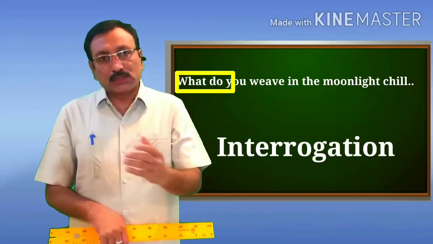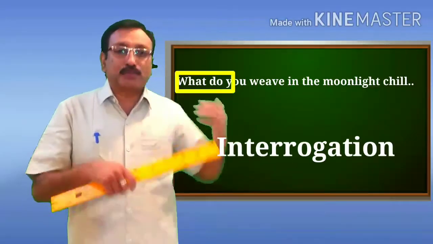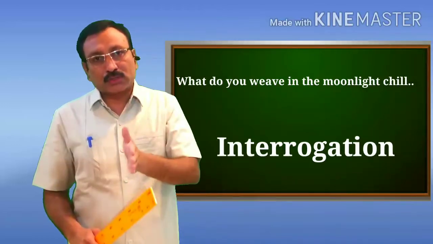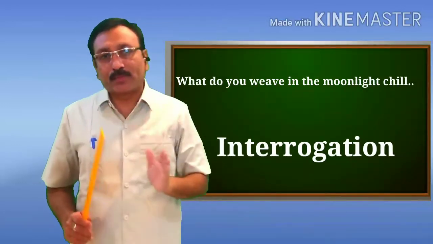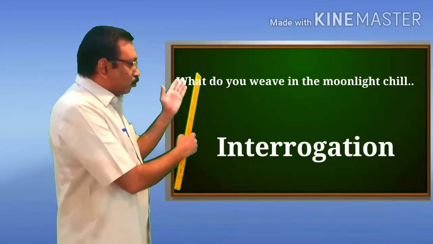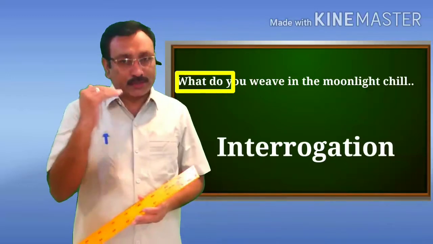So whenever there is a question asked by the poet or another speaker in the poem, the line in the form of a question is known to be an example of interrogation, and therefore what do you view in the moonlight chill is an example of the figure of speech interrogation.